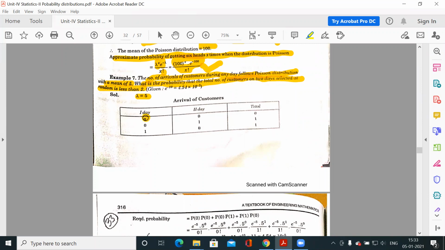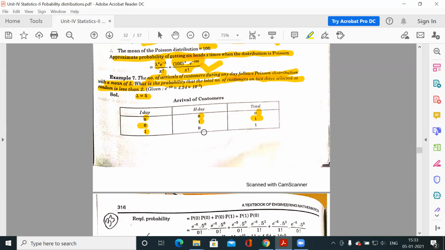So less than 2 means 0 or 1. So the maximum we can have is 1 customer over two consecutive days. One case is when on the first day we have 0 customers and on the second day we have 0 customers, so 0 customers on 2 consecutive days. Similarly, on the first day we have 0 customers and on the second day we have 1 customer, so in total 1 customer in 2 consecutive days.